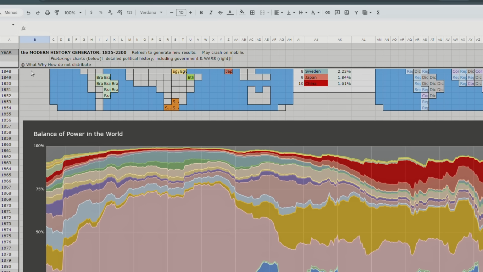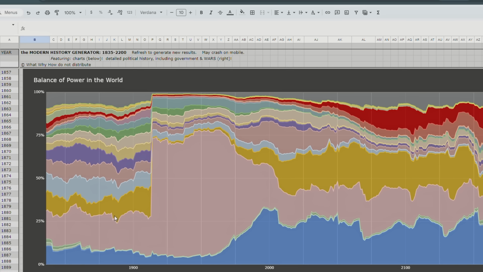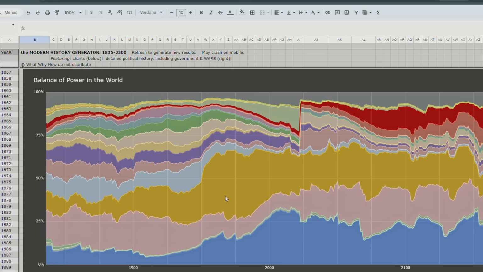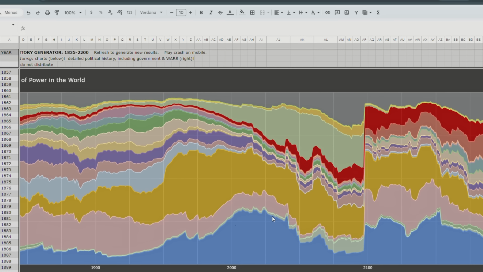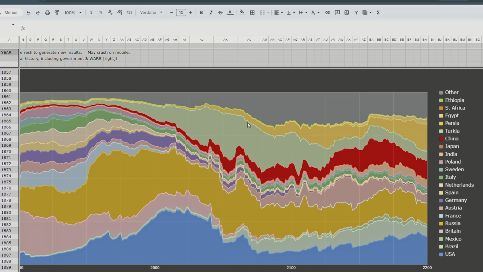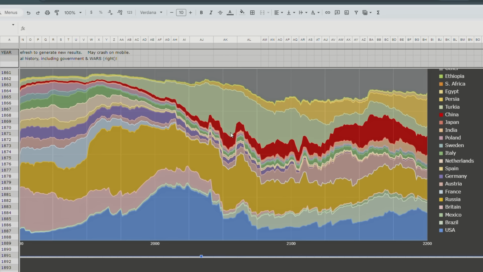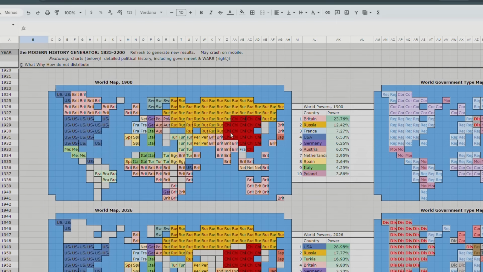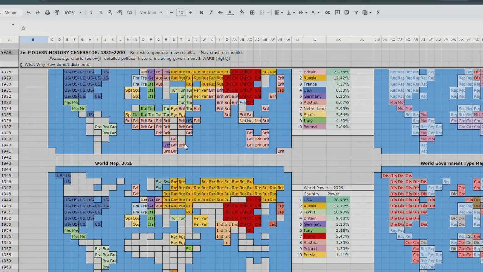Let's scroll down to actually look at this time. Okay, so Britain is much weaker in this timeline. Russia is instead the great power of the late 1900s. America's not doing so bad, and then this is an interesting result right over here. So this is definitely Turkey. So Turkey is a major world country, major world power in the late 21st century. Look at that. So that's what if Alteist proven right. Turkey is a great power.